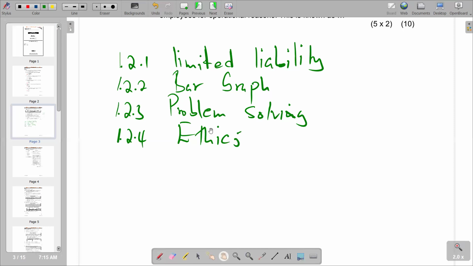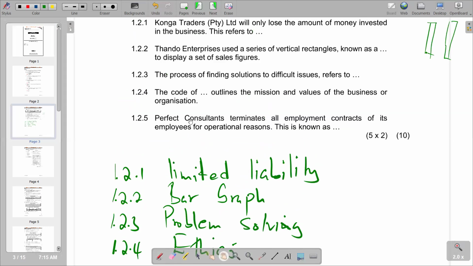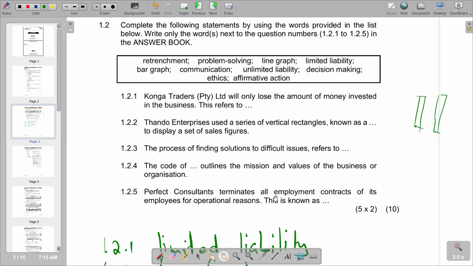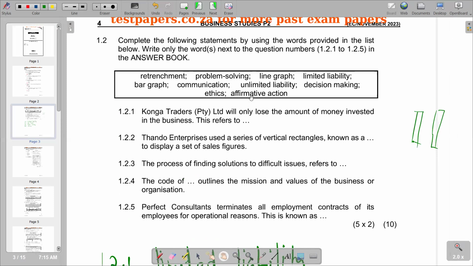Then we move on to the next part of the question. We are saying Perfect Consultants terminates all employment contracts of its employees for operational reasons. This is known as, we see that there's an element of terminating all employment contracts. In other words, workers are being stopped from coming to work. So we go there and see the most appropriate one, and we see retrenchment. Retrenchment falls under that, and we know that retrenchment is terminating an employee's contract due to many reasons.